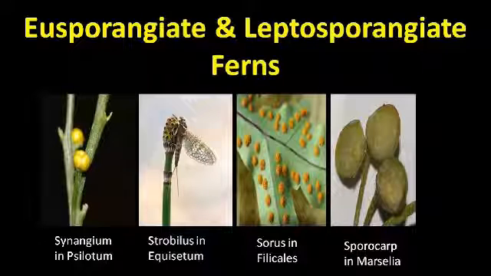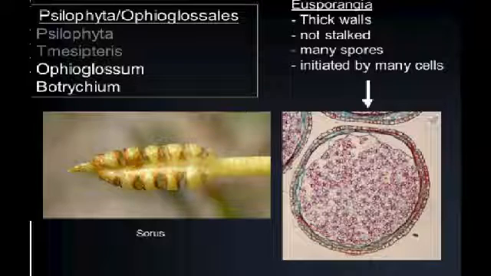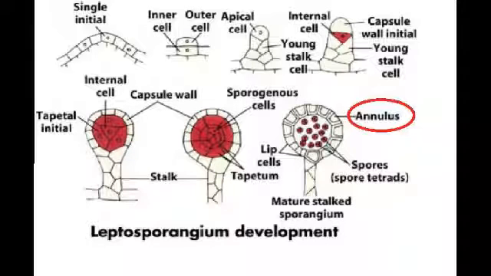Ferns are split into two groups based on the sporangia they have, eusporangia and leptosporangia. Eusporangia have thick walls and are more primitive, whereas leptosporangia have thin walls and are more advanced. Leptosporangia have an annulus, which dries out, splits open, and catapults the spore out.